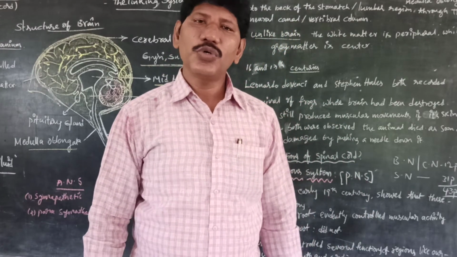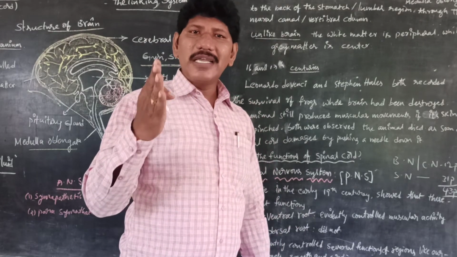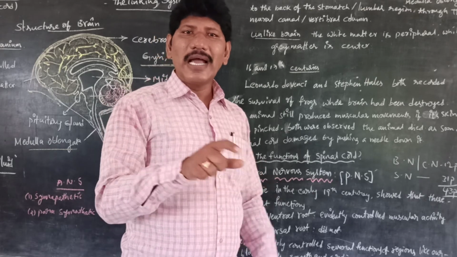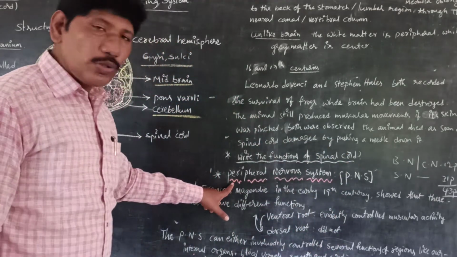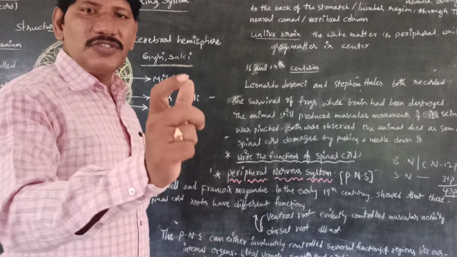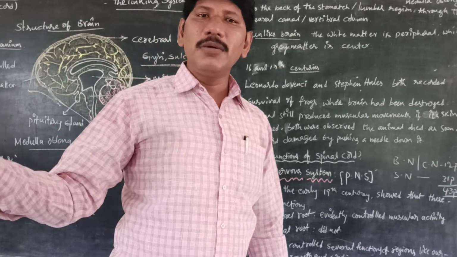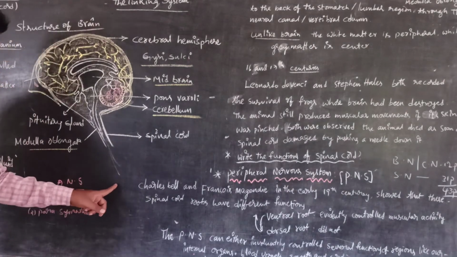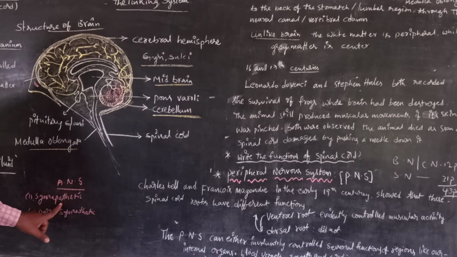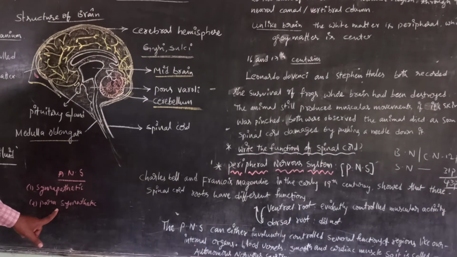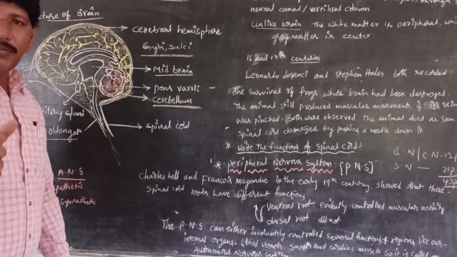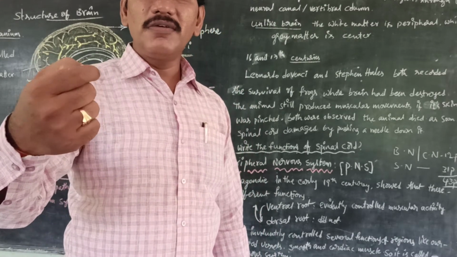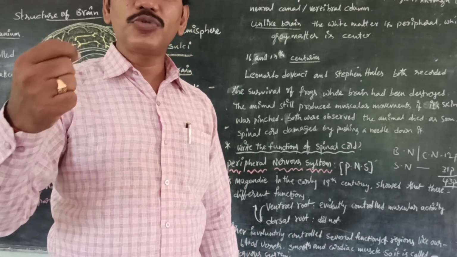Is it clear, children? The majority of the internal activities are controlled by this PNS. This PNS is divided into two types. One is the somatic nervous system. The second one is the autonomic nervous system. Again, this autonomic nervous system has two divisions: one is sympathetic and the other is parasympathetic. Is it clear, children? So ANS, the autonomic nervous system. Autonomic means self-governing. In Telugu we call it Swayam Chodita Nadi Vyavastha.